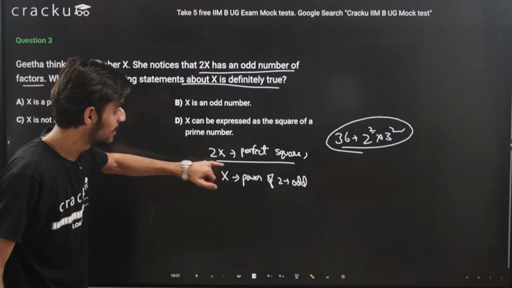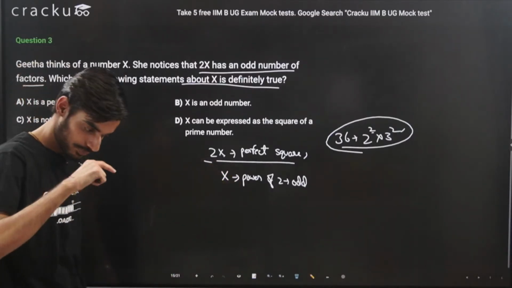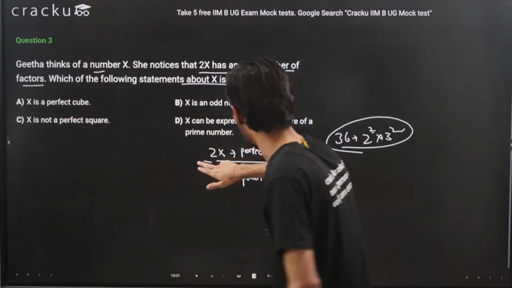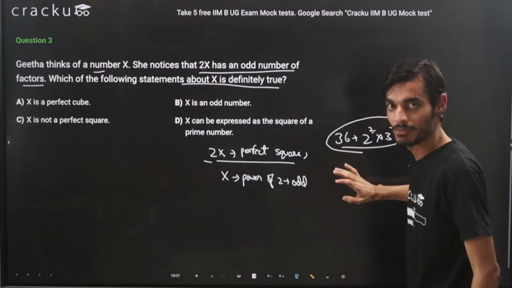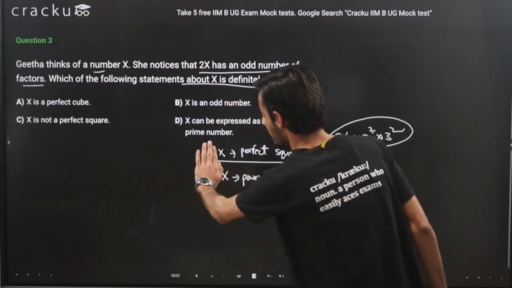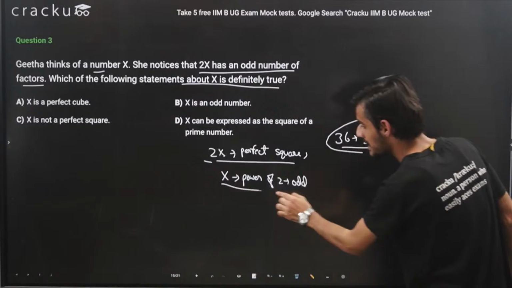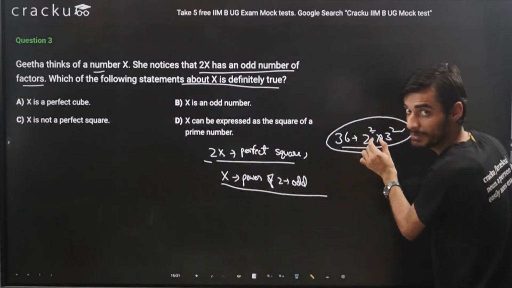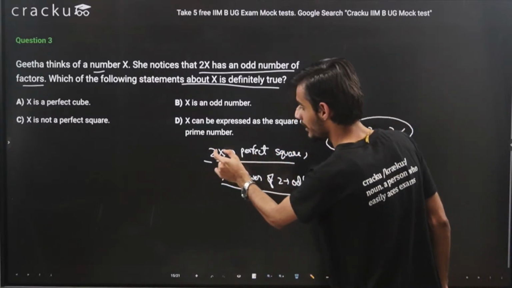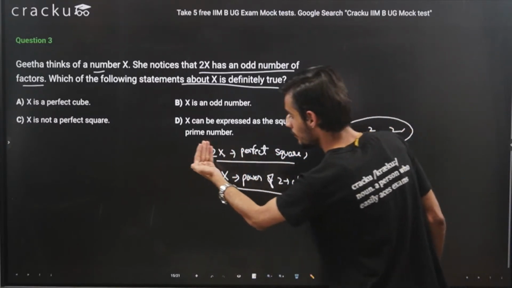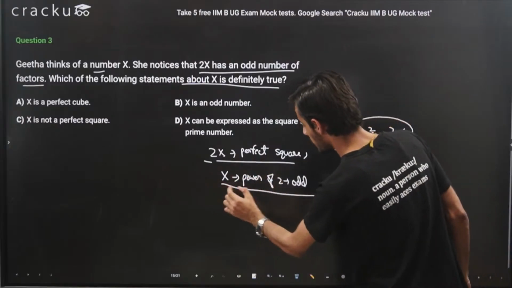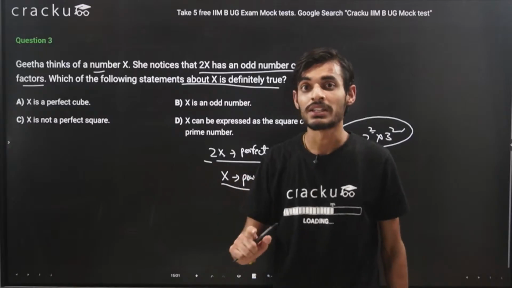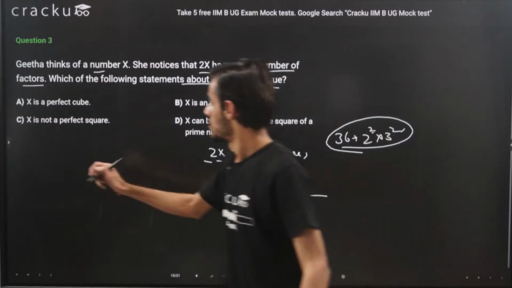So essentially when we are multiplying it by 2, so now, okay, I think I've just confused you. Okay, so if we have 2x, it is a perfect square number, right? So if we are removing the 2 from that number, the power will be odd, because in every perfect square number, the power will be even. So here the power should be even when we are multiplying it by 2. So when we have removed the 2, the power of 2 in that particular number will be odd. So if the power of any prime in a number is odd, that particular number cannot be a perfect square number.